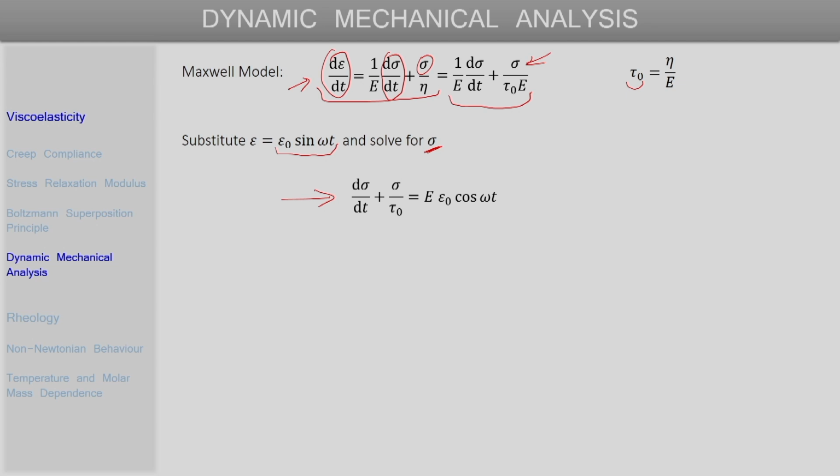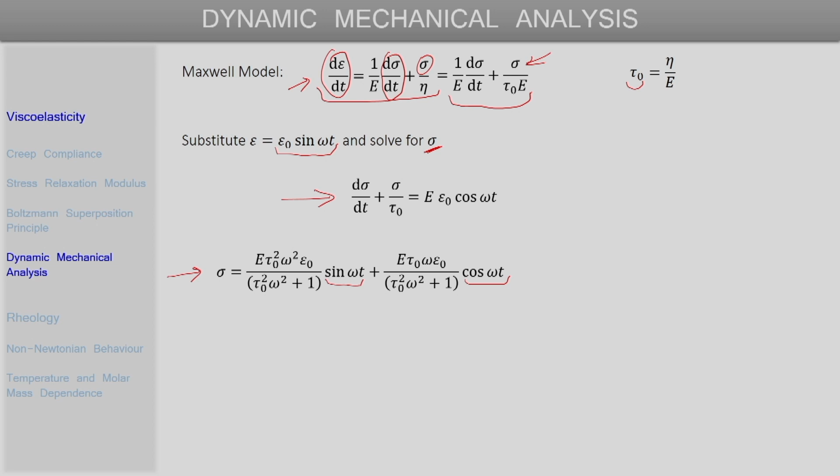This equation is also a first order linear ordinary differential equation, which can easily be solved by the method of integrating factors. By applying that method, the expression for stress that we get looks something like this, and it contains these two terms, one having the sin omega t and the other having cos omega t terms present.